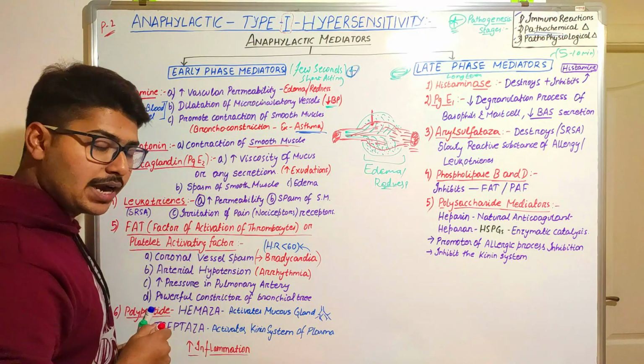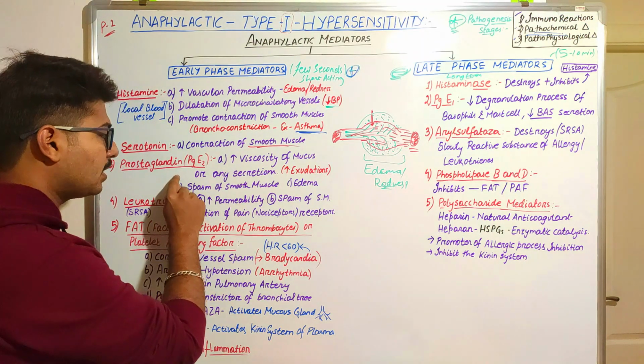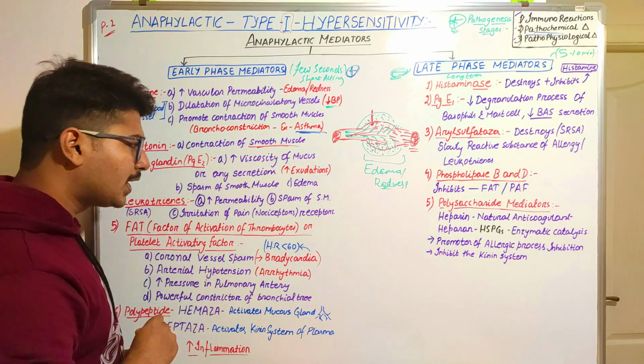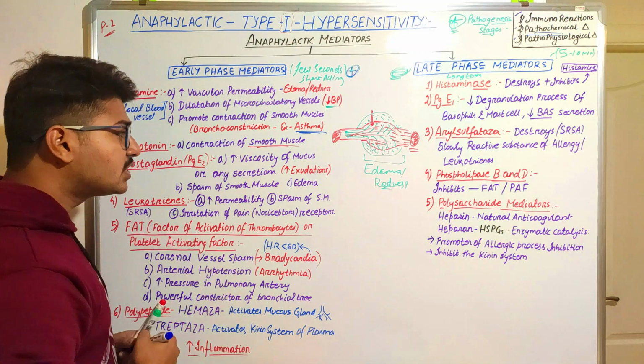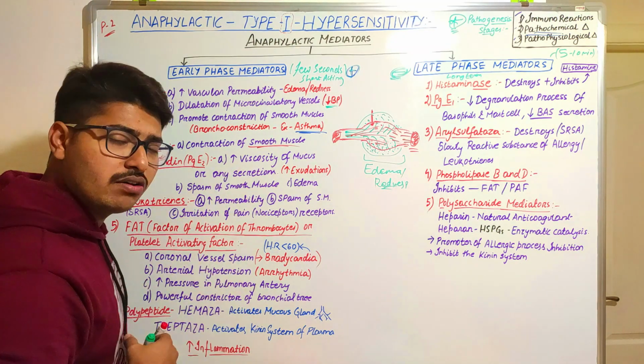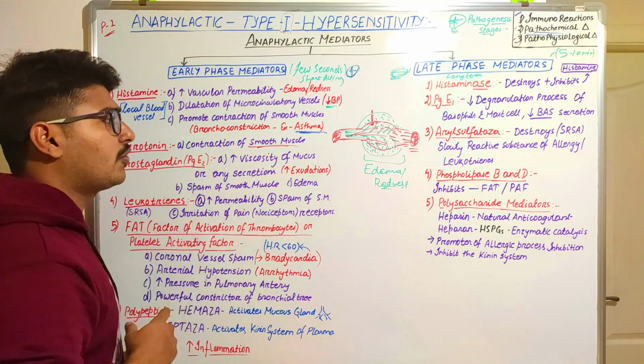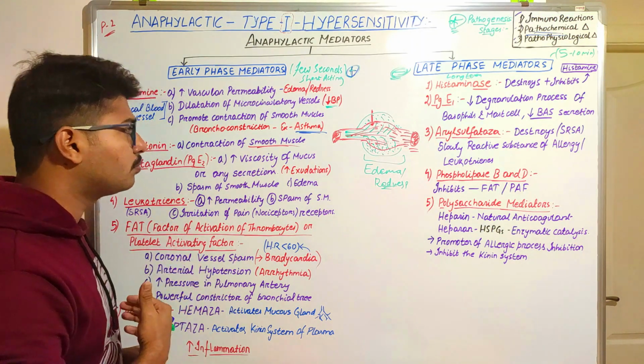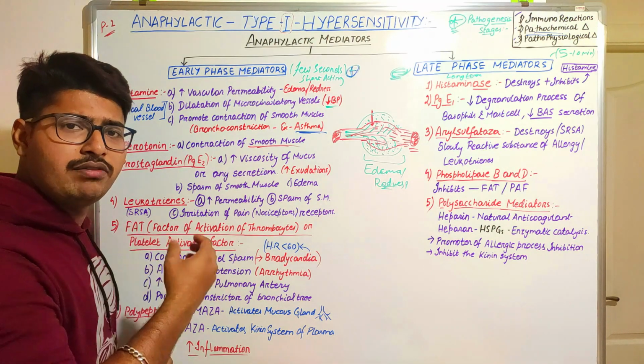Next comes the prostaglandins. Specifically, there is prostaglandin E2 in early phase mediators. What is their function? Their function is to increase the viscosity of mucus. If there will be contractions of the smooth muscles, the mucus glands that are present in the bronchus or bronchial tree will try to secrete.